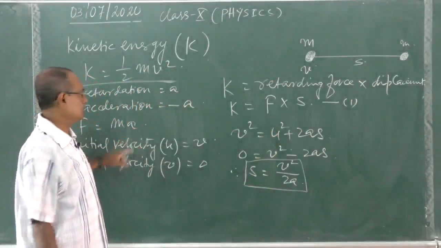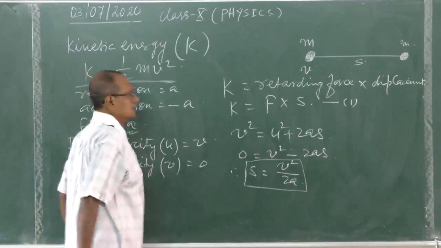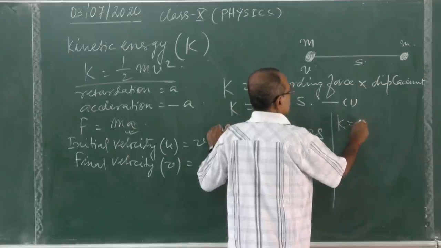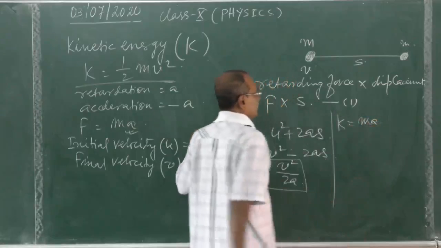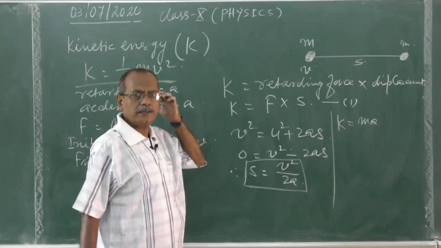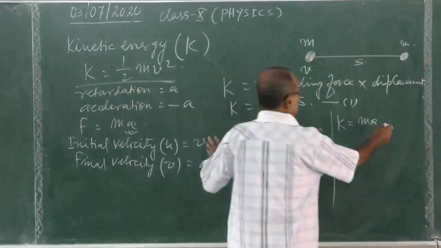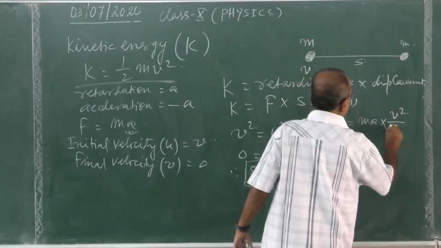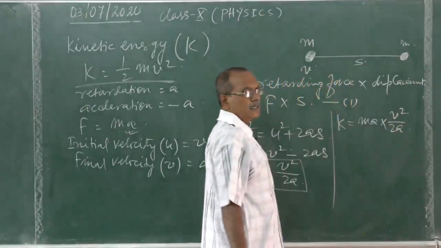Now F is equal to, already we have done, M into A. So therefore kinetic energy K equal to, in place of F we will put M into A, into S, that is V square by 2A. A cancels.